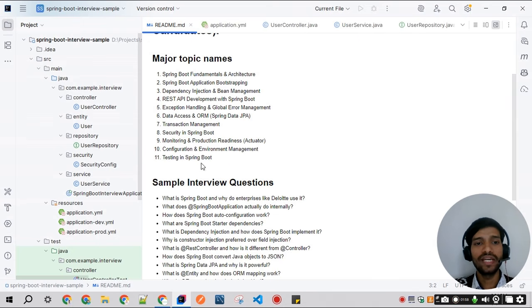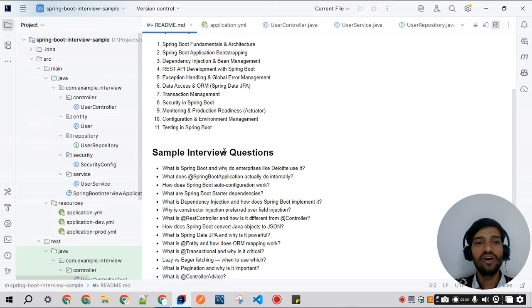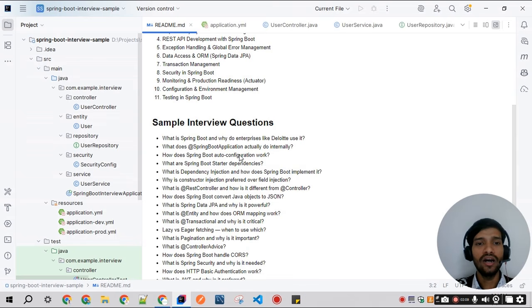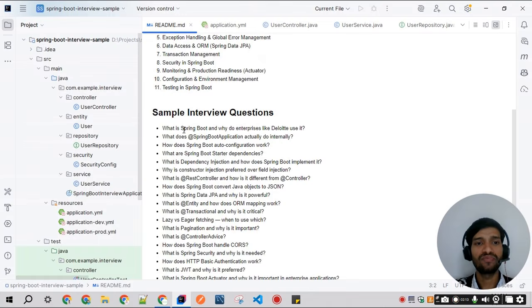For each and every concept, I will raise a few questions. For each question, I will give a theoretical explanation, and then I will link that question to the project. So let's start with the first question. What is Spring Boot and why do enterprises like Deloitte use it?